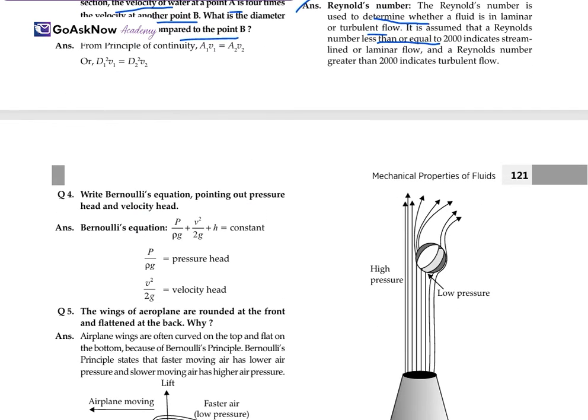This is Reynolds number. Write Bernoulli's equation, pointing out the pressure head and velocity head. So Bernoulli's equation is P upon rho g plus V square upon 2g plus h equals constant, covering both energies, potential and kinetic. So P upon rho g is the pressure head and V square upon 2g is the velocity head.